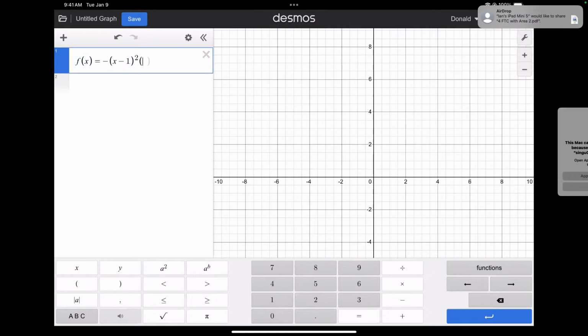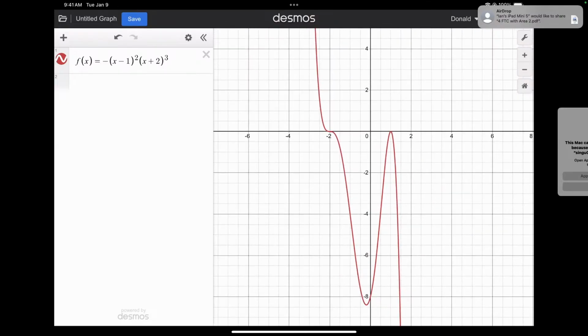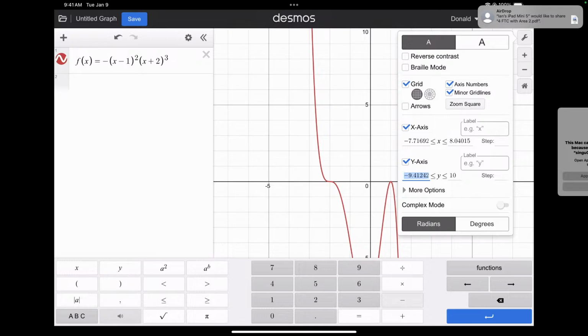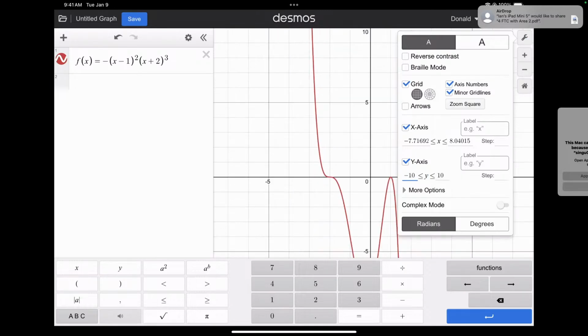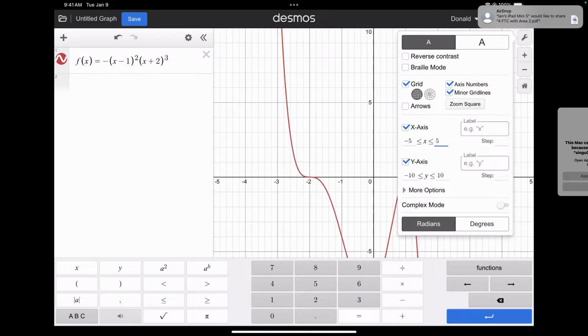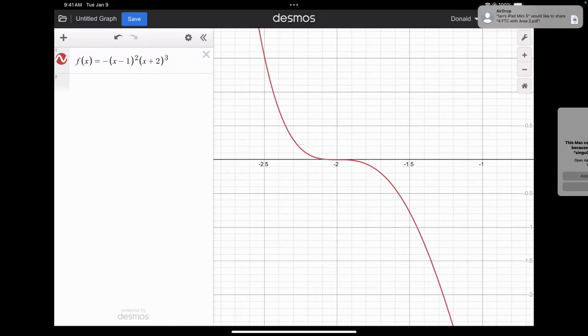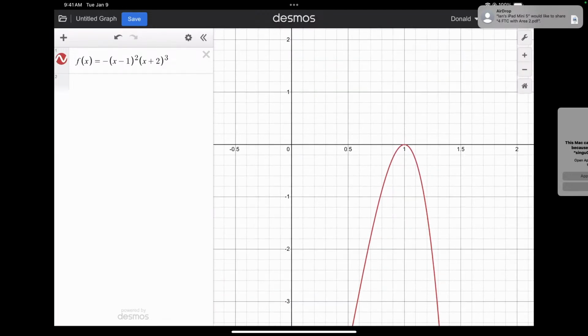Now, as I type in the other one, it's going to be what? x plus 2, plus 2 cubed. Do you see this? We predict what the graph looks like without even using a calculator. And let's just change this to that. Maybe this says 10, and this is negative 10, and maybe this is from negative 5 to 5, and this looks like a. Look at this. This behaves like what? Waterfall. And this behaves like what? Bounce.